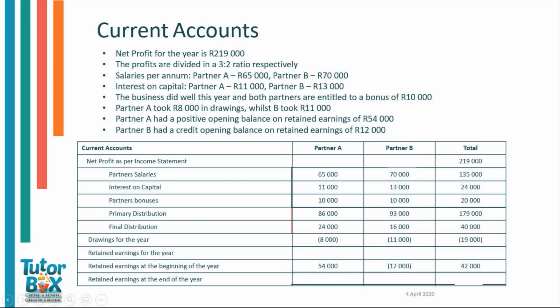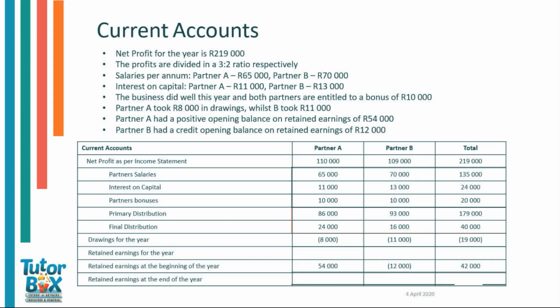The next step would be to find out the net profit as per income statement for partner A and for partner B. For this, we'll have to work back. So what we will say for partner A will be the primary distribution plus the final distribution, and that will equal the net profit as per income statement, which is 110,000 Rand. For partner B, it'll be the same. So 16,000 plus 93,000, and that'll equal 109,000 Rand.